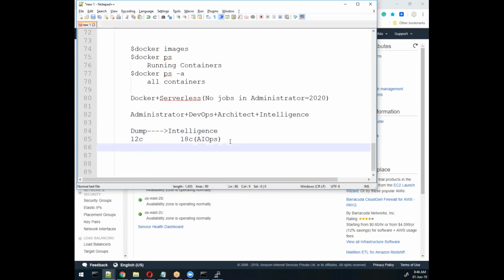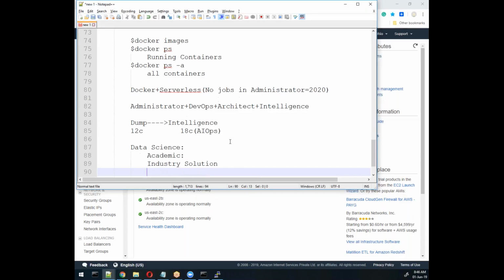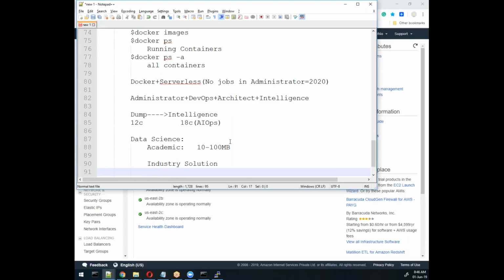So right now we are learning only data science as theoretical. Remember, in India especially, people are learning at academic level. This is not sufficient for industry. This requires you to learn a little bit more advanced, completely industry solution based, and that is not possible in academic. Why? These people work on 10 MB or 100 MB of data. This is the problem. Whereas in industry solutions, they work on terabytes and petabytes of data. So this is not capable of handling this much data.